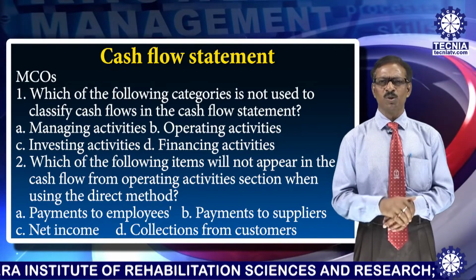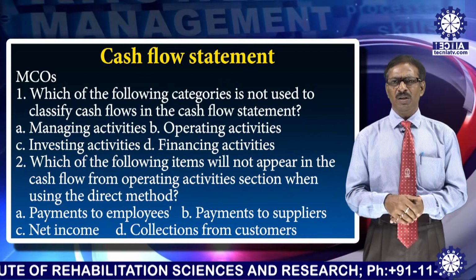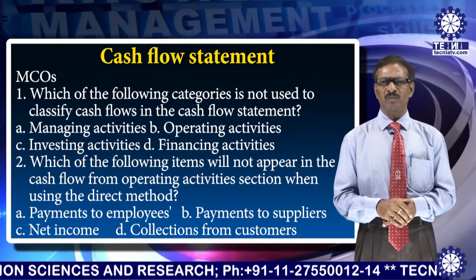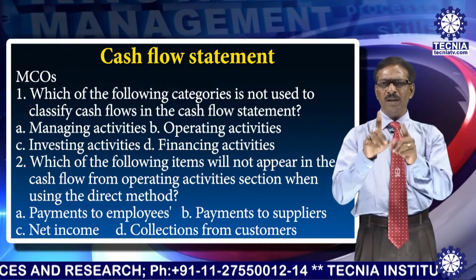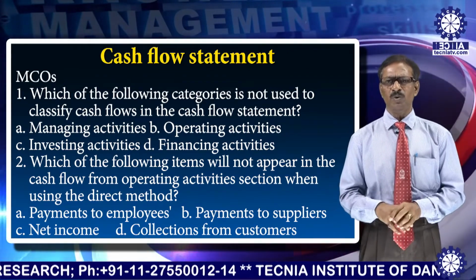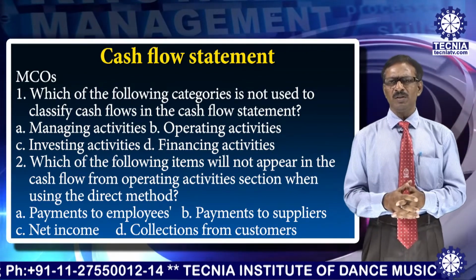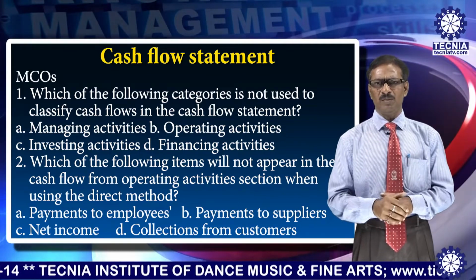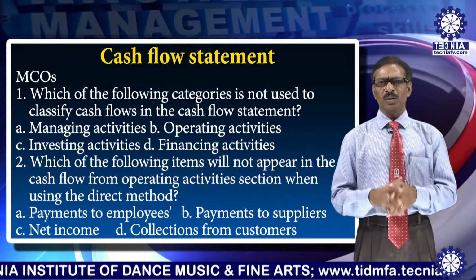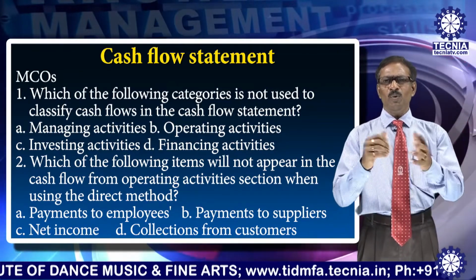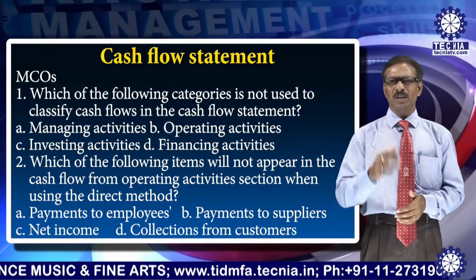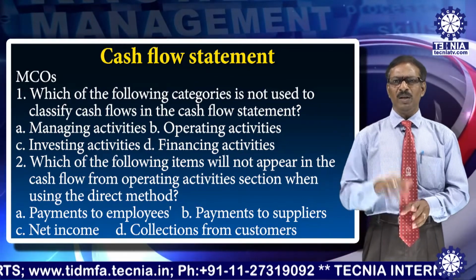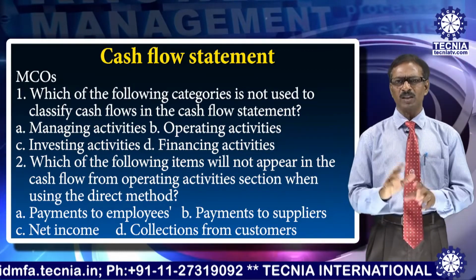For example, first question: which of the following categories is not used to classify cash flows in the cash flow statement? Means you have to identify the activity which does not come under the cash flow statement. First one is managing activities, second operating activities, third investing activities, fourth financing activities. Can you say which item is not matching? We have discussed already that operating, investing and financing activities come under cash flow. So it is the managing activities that would not reflect in the cash flow statement.